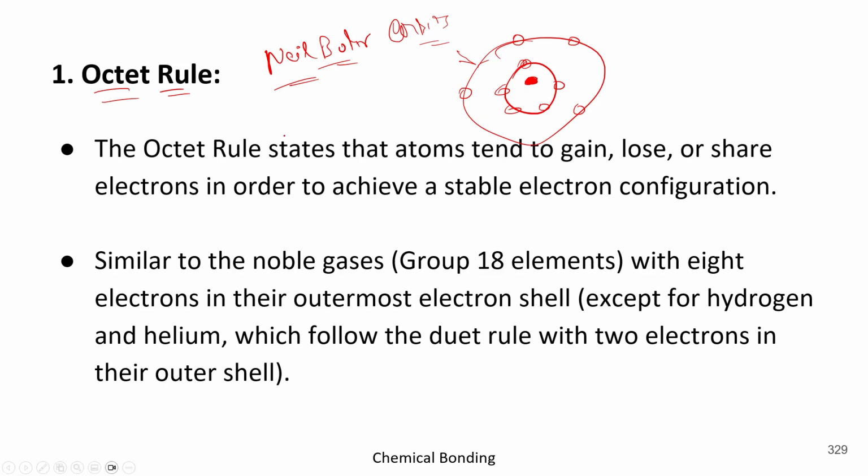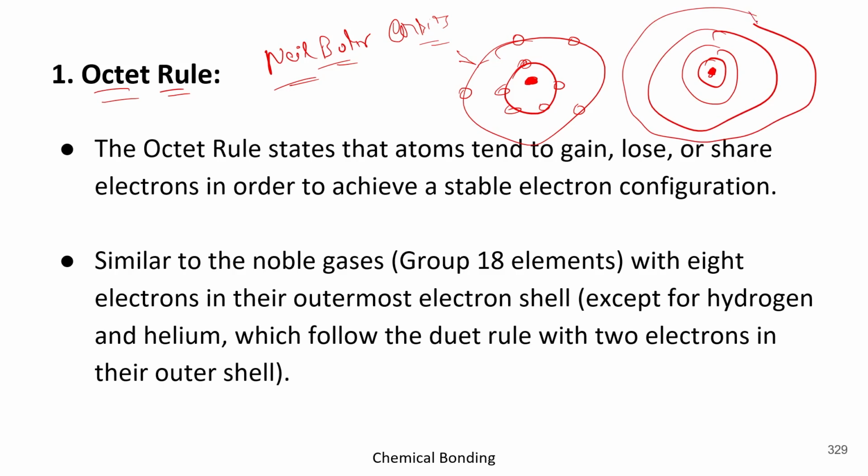Got it? So basically, octet rule says that in the outermost orbit, suppose this is a nucleus, the first orbit, the second orbit, the third orbit, and the fourth orbit, in the outermost orbit, like this one, there should be almost 8 electrons.